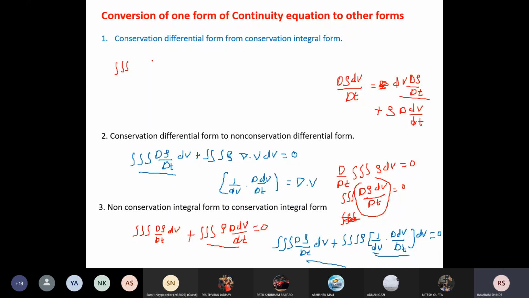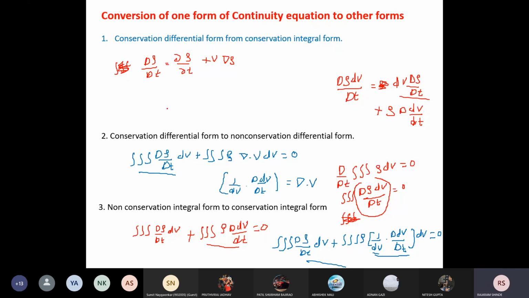Before that I will show you what this derivative is. D rho by dt is equal to the derivative of rho with respect to time plus v dot del rho. Am I right? Now you put this term here.